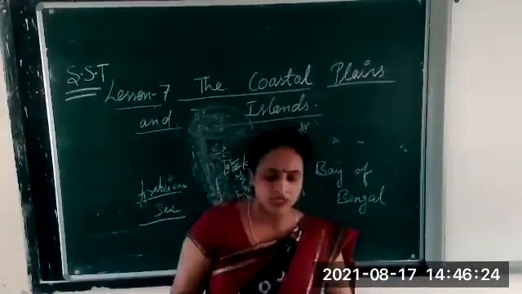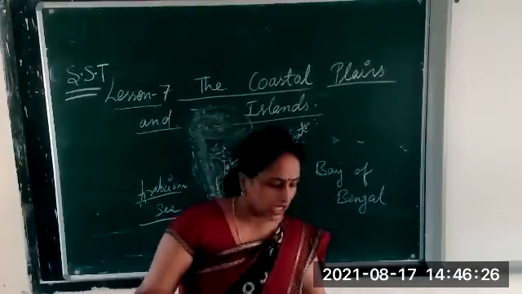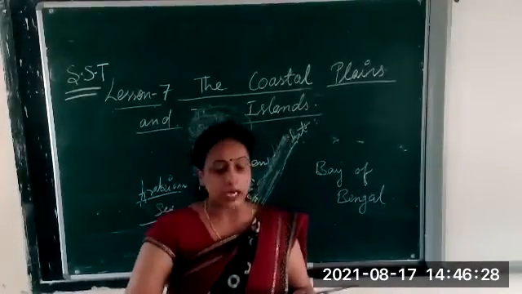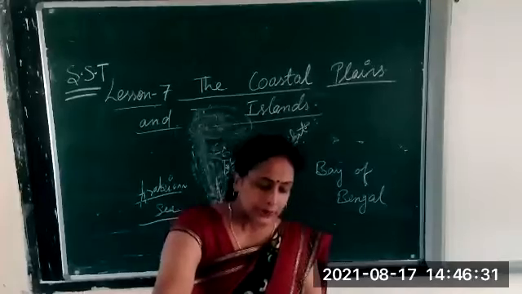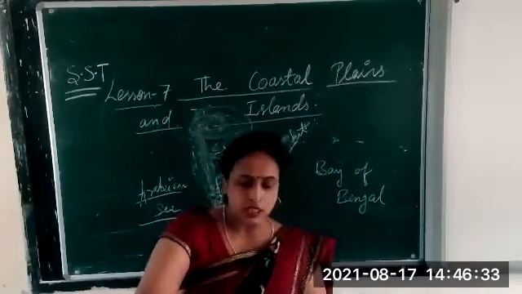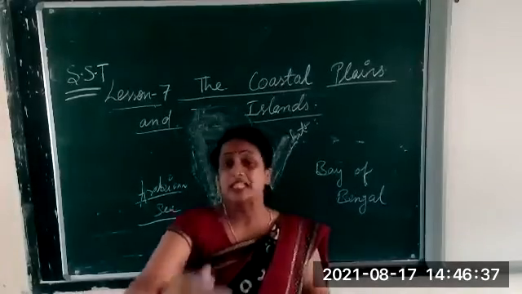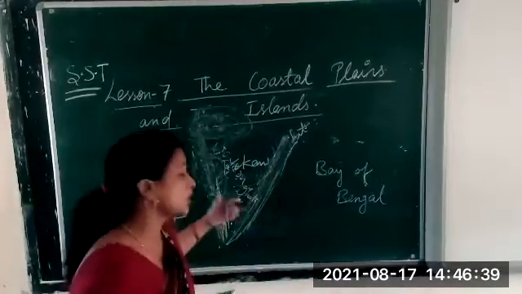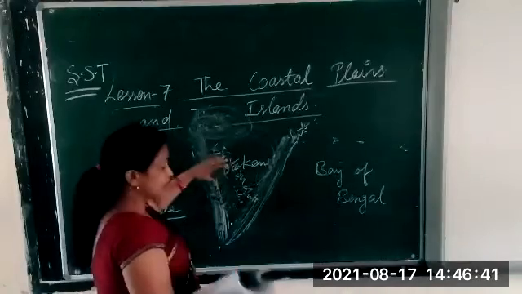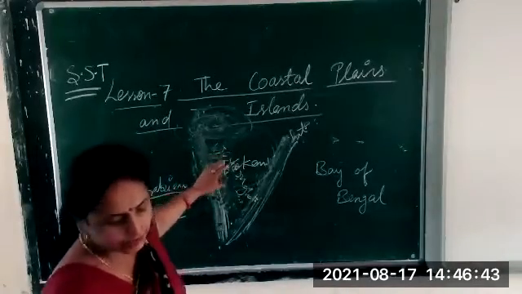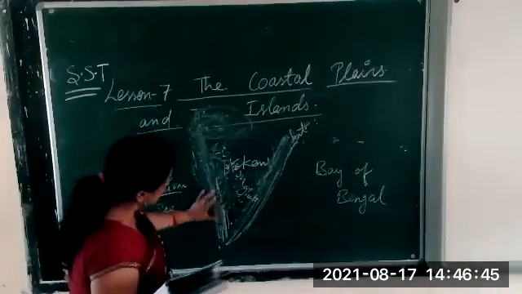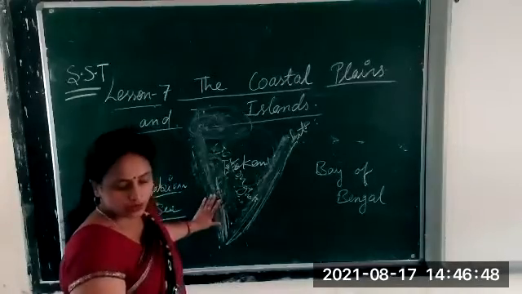Now the Gujarat coast is the broadest between the Gulf of Kutch and the Gulf of Khambat. Lagoons or backwaters, locally called kayals, are found along the Malabar coast. Means lagoons we find here in the Malabar coast. In this region we find lagoons.